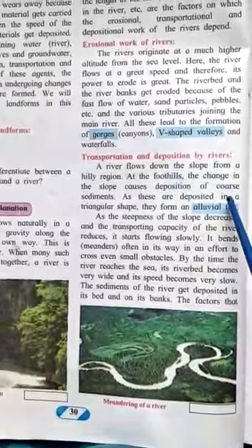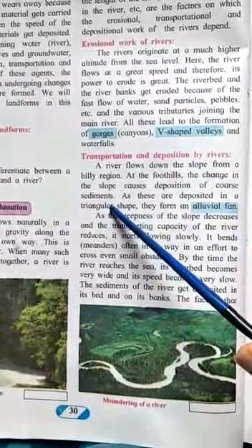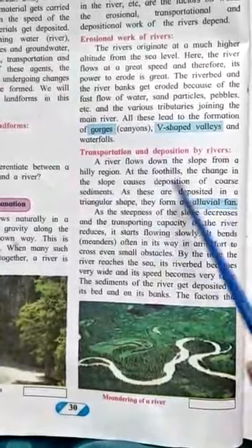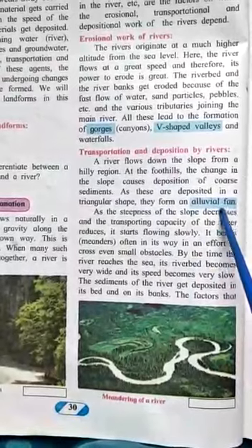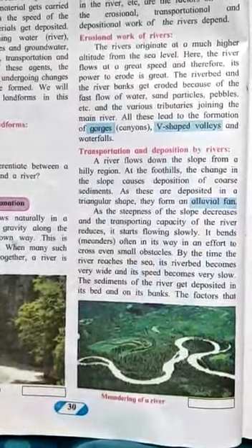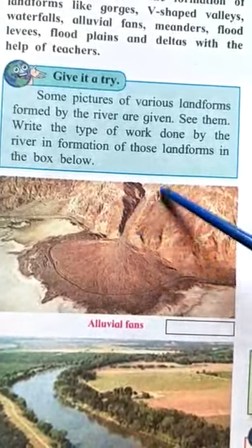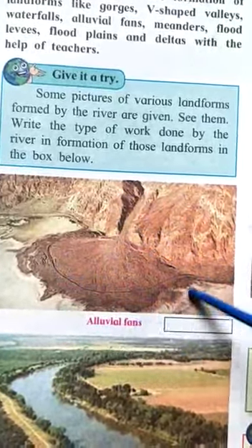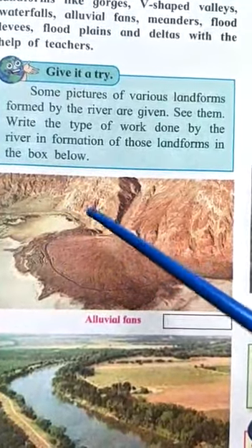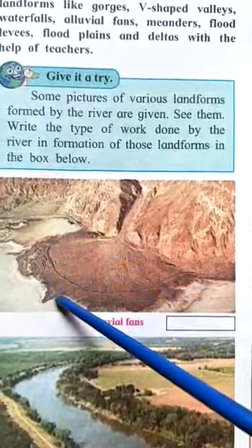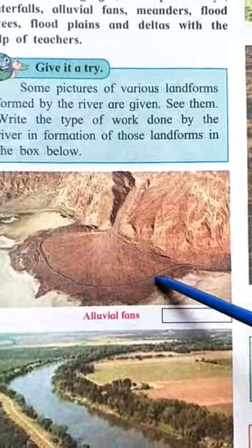occur of coarse sediments. Coarse, that is, a little bigger sediments. Now as these are deposited in a triangular shape, they form an alluvial fan. I'll show you a picture of that. See, now here you can see the river water is falling into this pit over here, and it is creating a deposition which looks like a triangular shaped fan. So these are known as alluvial fans.